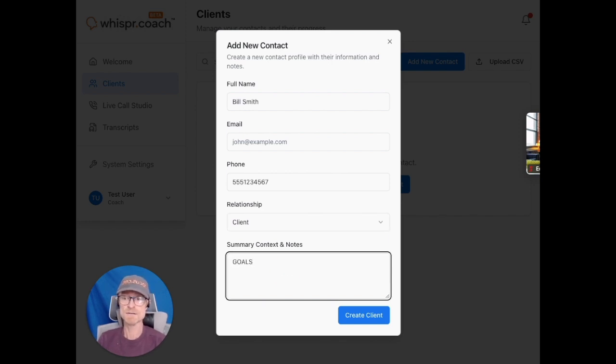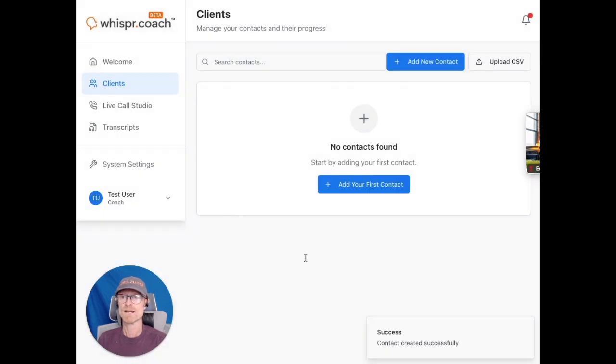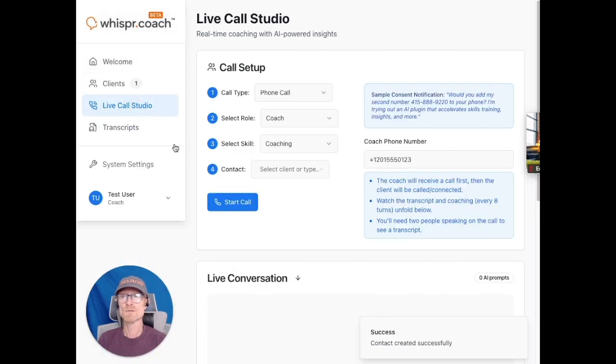If it's a client, put in goals. Put in something that you want the AI to know about this person. It'll help with the coaching. Create, and now we go to make a live call.